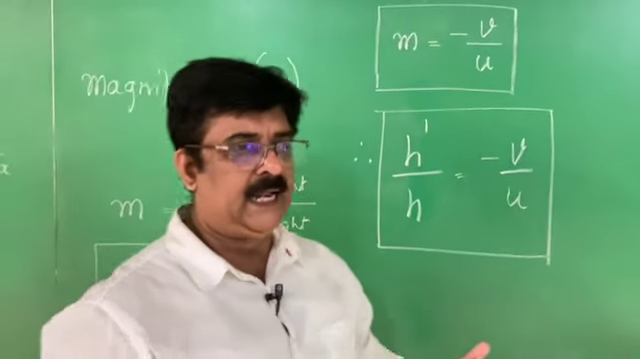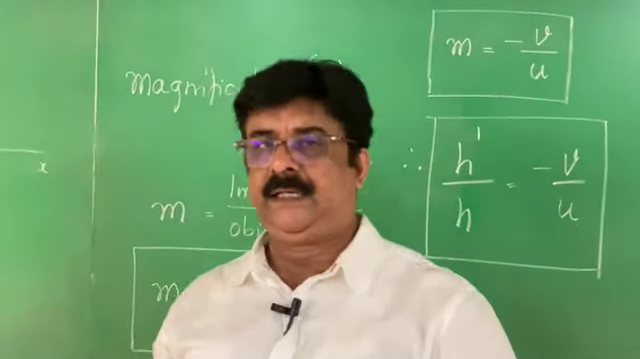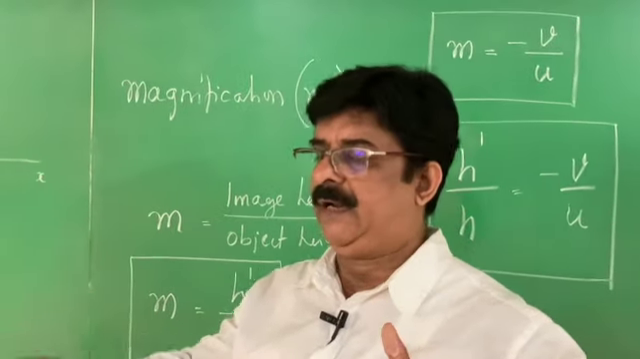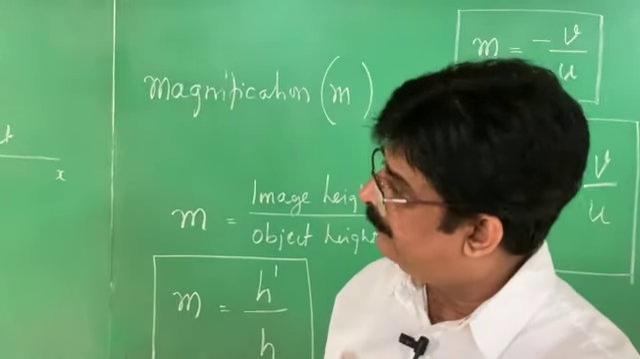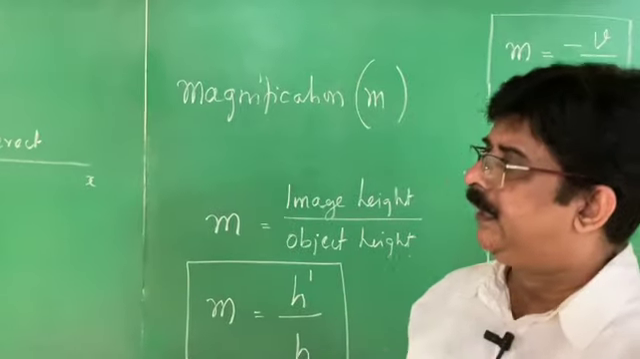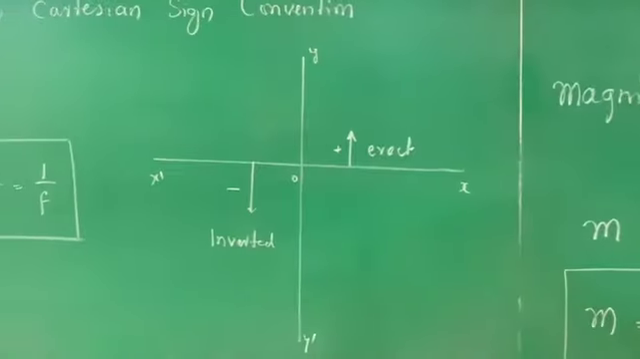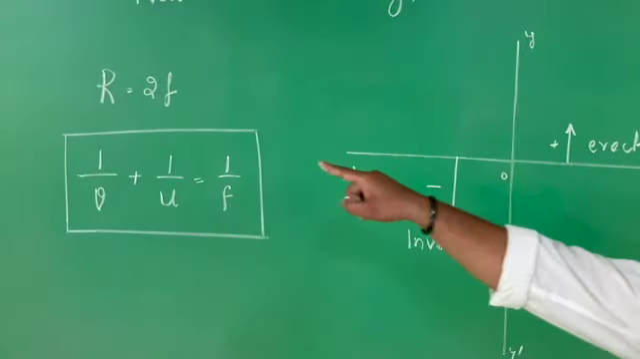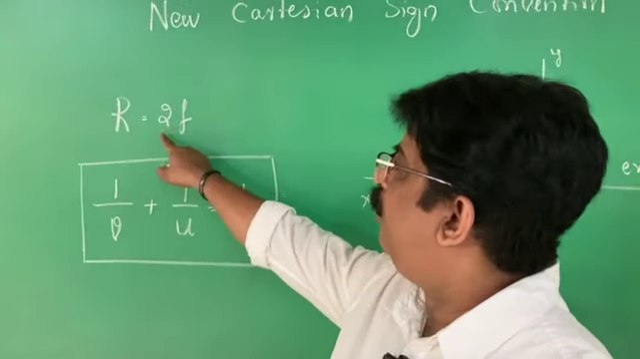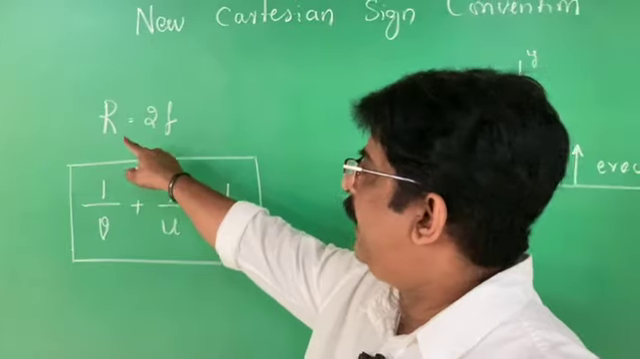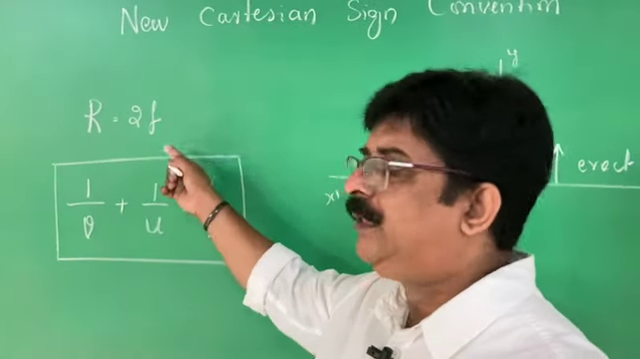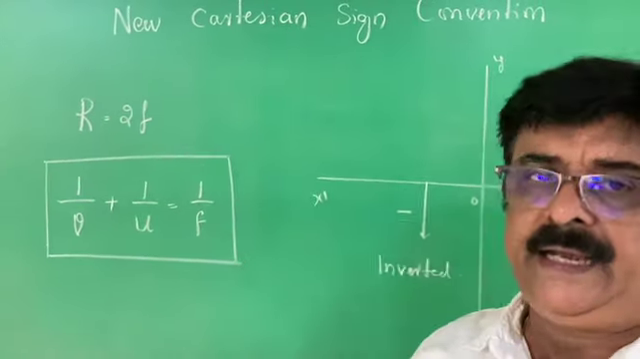Therefore, try to understand in mirrors, particularly in the case of reflection of light, we are going to come across three formulas. One is R is equal to 2F. What is that relation? R is equal to 2F means radius of curvature and the focal length relation. Radius of curvature is twice the focal length, or focal length is half of the radius of curvature.